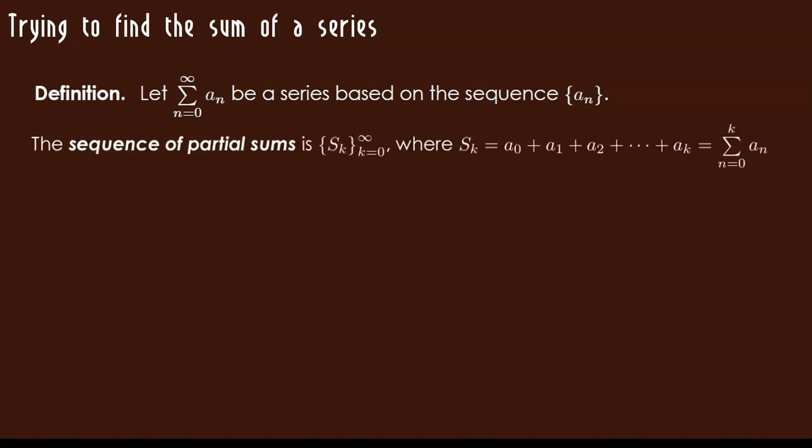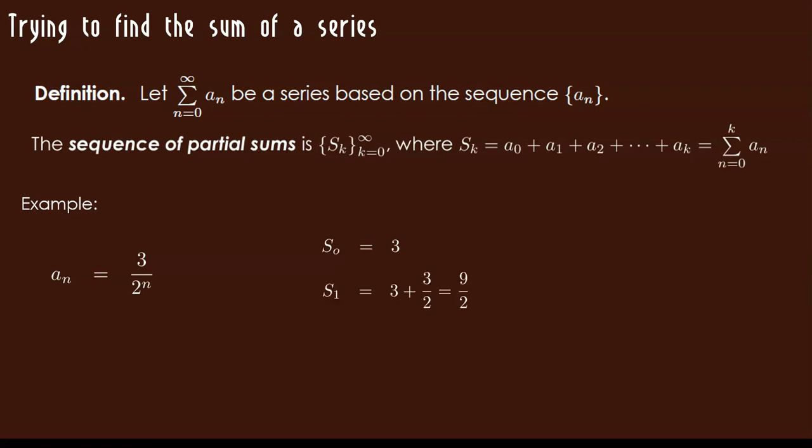The partial sum is just what it sounds like. We want to look at the sequence of partial sums. A partial sum would be adding some of the terms. So s sub k is the sum of the terms up through the kth term. So for example, if I have a sub n is 3 over 2 to the n, s sub 0 is 3, because I just have the one a sub 0. 3 over 2 to the 0 is 3, so I'll get a 3.